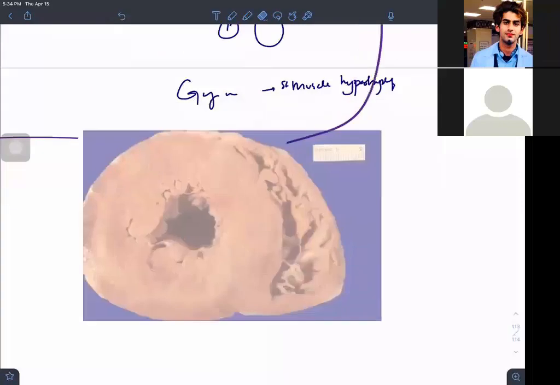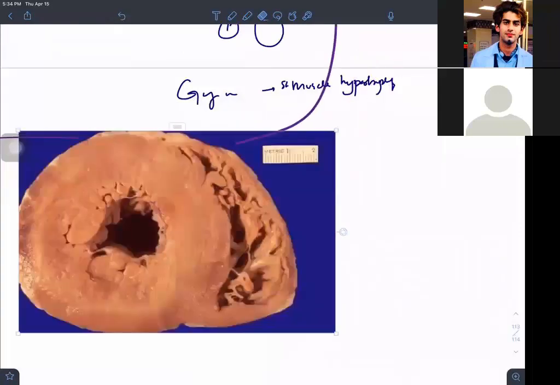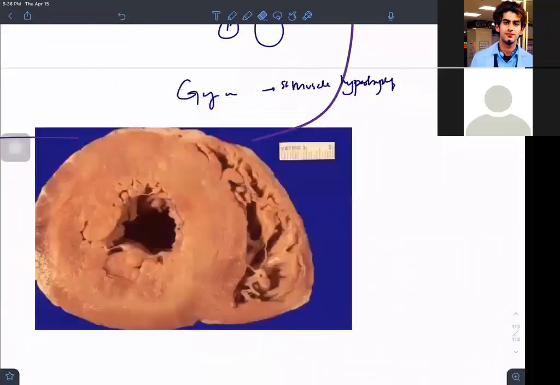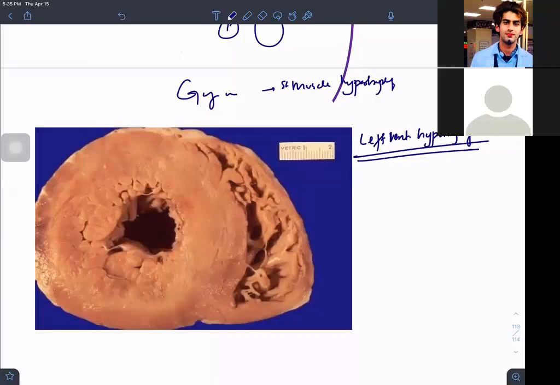Let me make it more comfortable so that we can understand. Now see guys, this is the left ventricular hypertrophy. In the left ventricular hypertrophy, the cause is the hypertension, systemic hypertension.